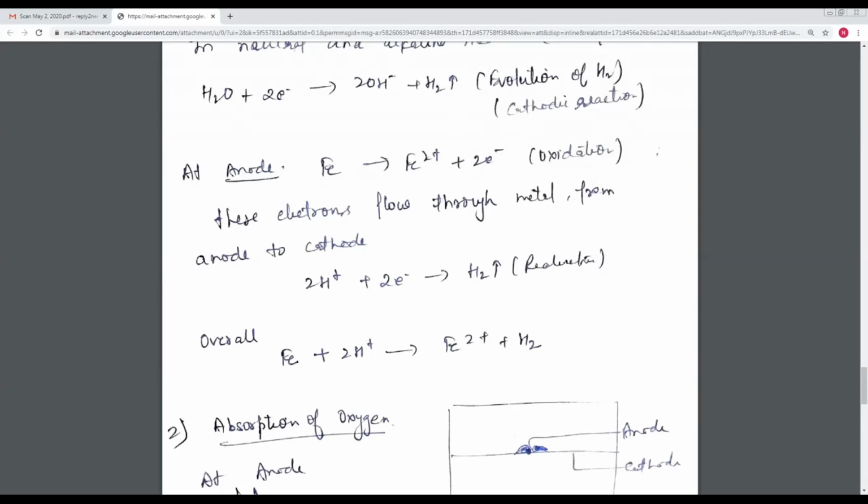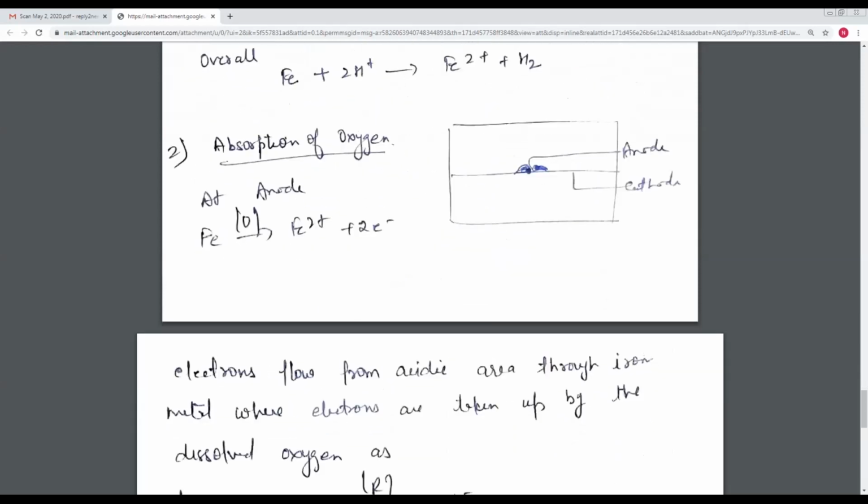And the second type of cathodic reaction is the absorption of oxygen. Here is the diagram. As we see, our metal is present here in the conducting medium, and this part is the anodic part, because at this part our metal gets destroyed, so this part works as an anode. And we know that oxidation takes place at the anode. So here the iron metal goes to Fe2+ and gives the electron. This is the oxidation process.